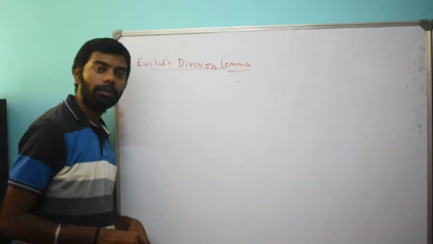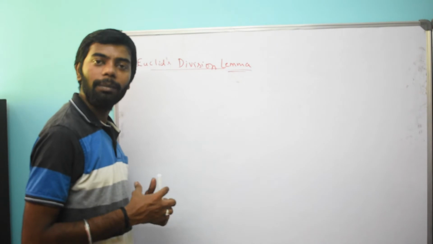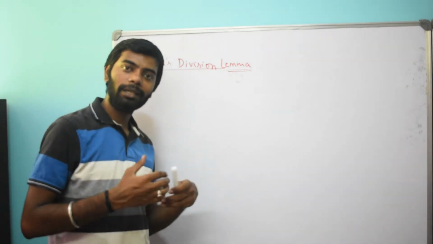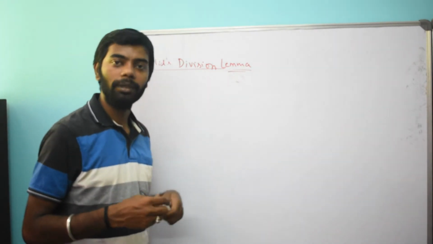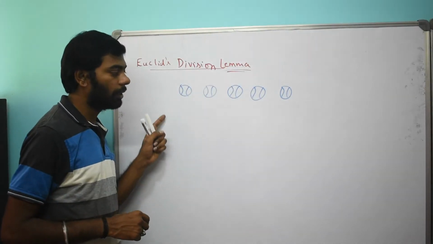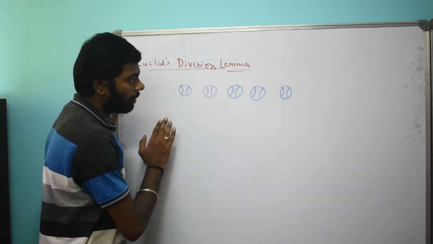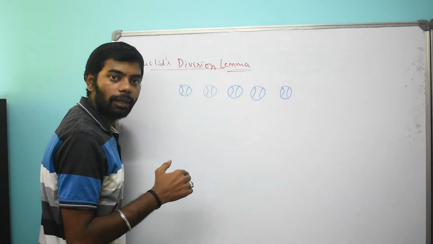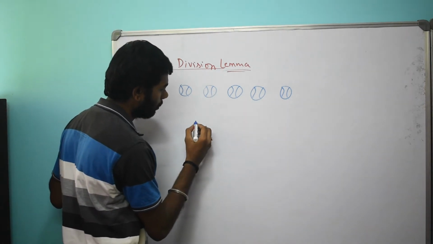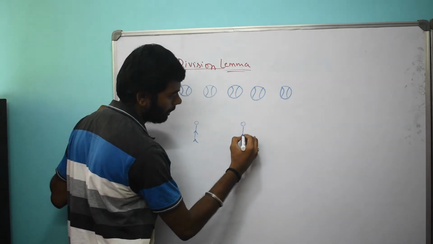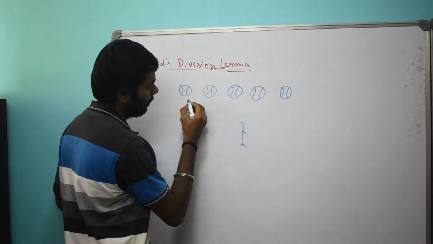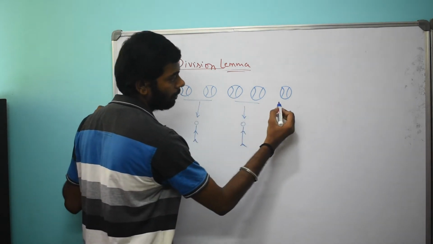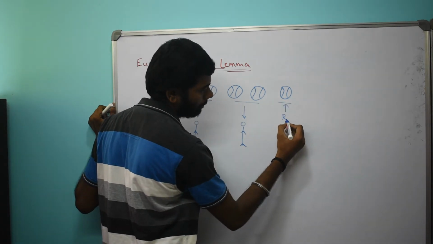Our next topic is Euclid's division lemma. As the name itself suggests, it is a division of integers represented in a general form. Here is the example. We have 5 balls. We have to distribute 5 balls to 2 kids equally. How will we distribute them? Let's say these are 2 kids. We will distribute 2 to one and another 2 to the other. So this one left over is the remainder.